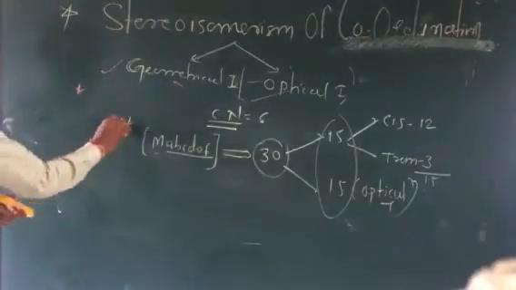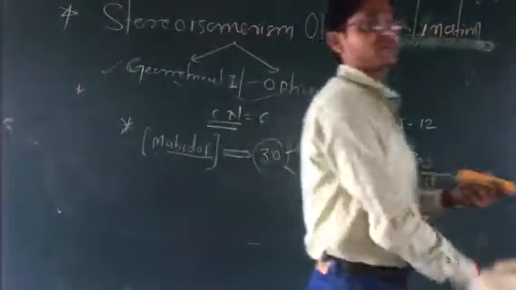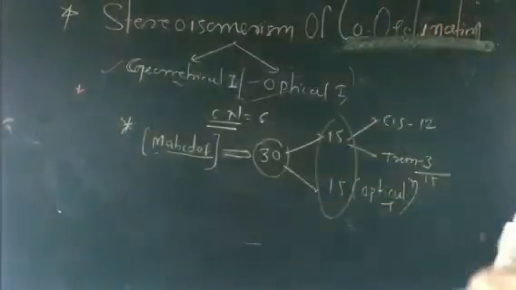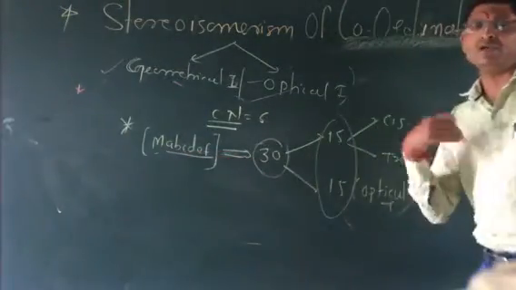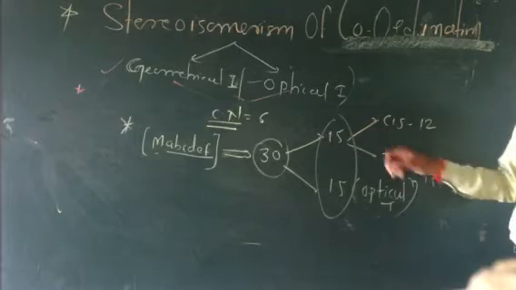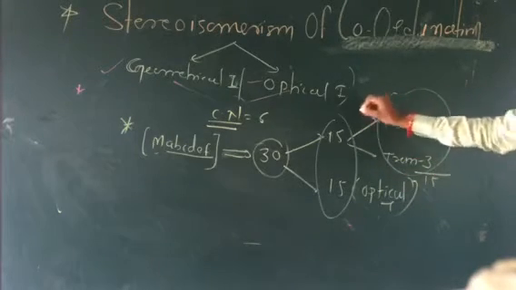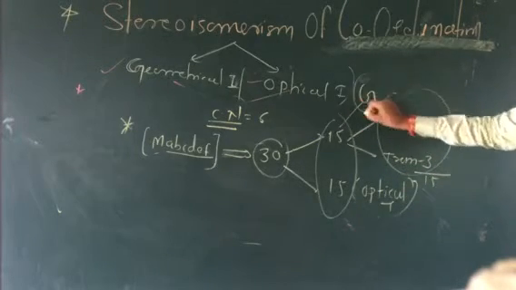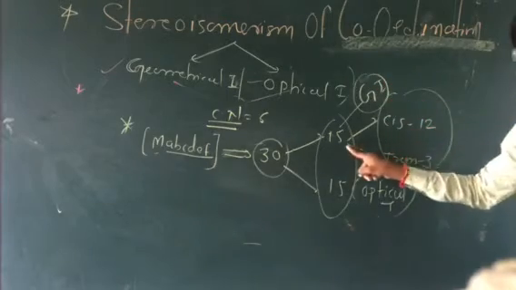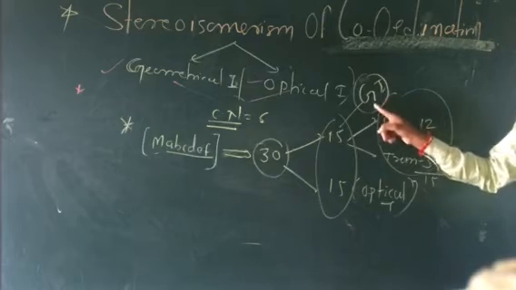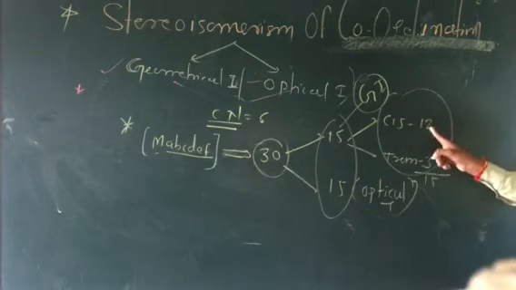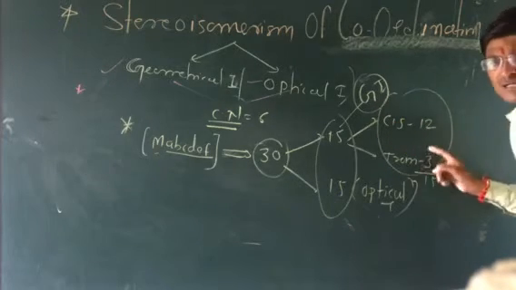The most important: one question is compulsorily asked on this type of example, for your competitive exam, JEE. So these types of complexes show how many total isomers, how many geometrical? How many geometrical isomers? 15 geometrical isomers and 15 optical isomers. So out of the geometrical, 12 are cis isomers and 3 are trans isomers.